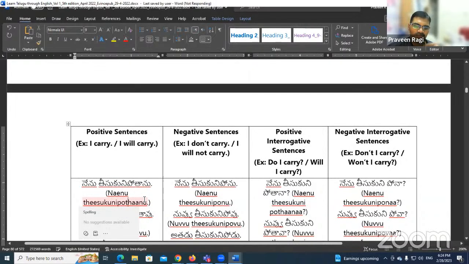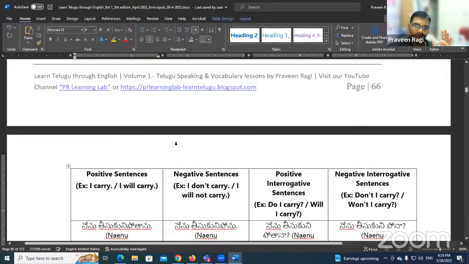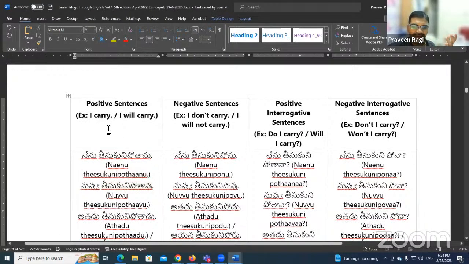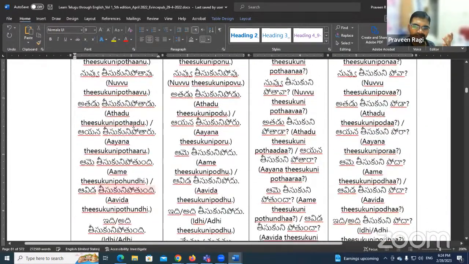Povu becomes potanu in the sentence form. Okay, povu becomes potanu. So I carry or I will carry, ante nenu తీసుకొని పోతాను. So other sentences you can read, andi.